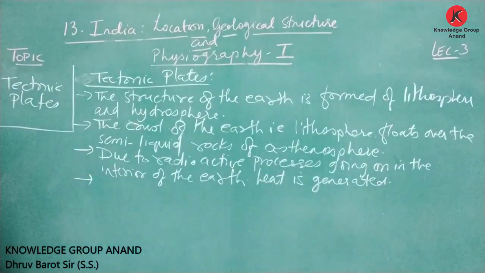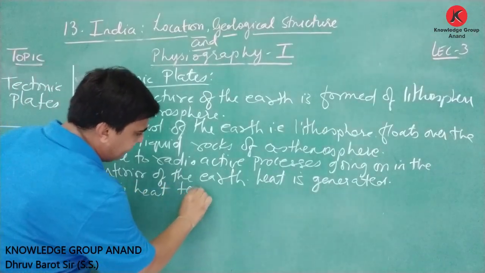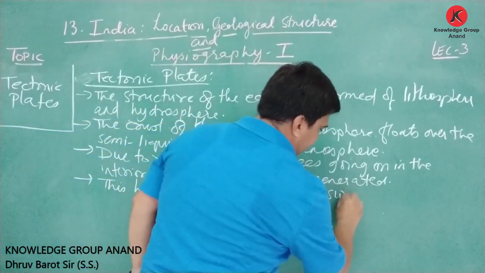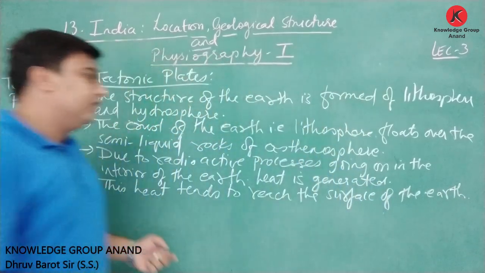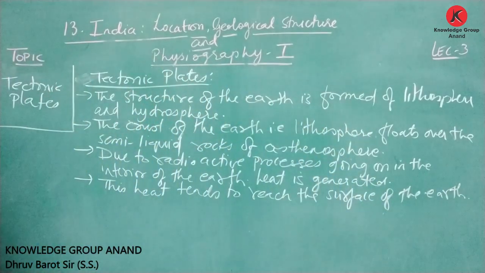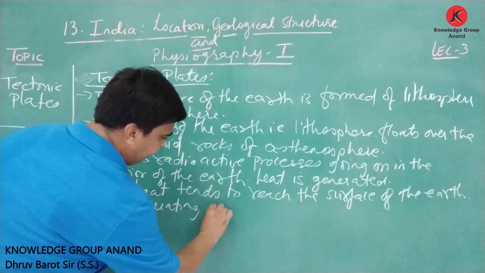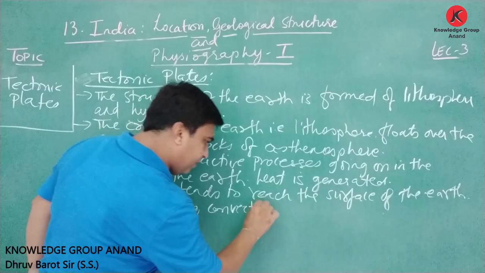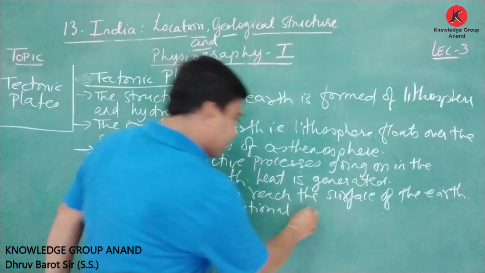And when heat is generated, this heat tends to reach the surface of the earth by generating convectional currents, we can say.